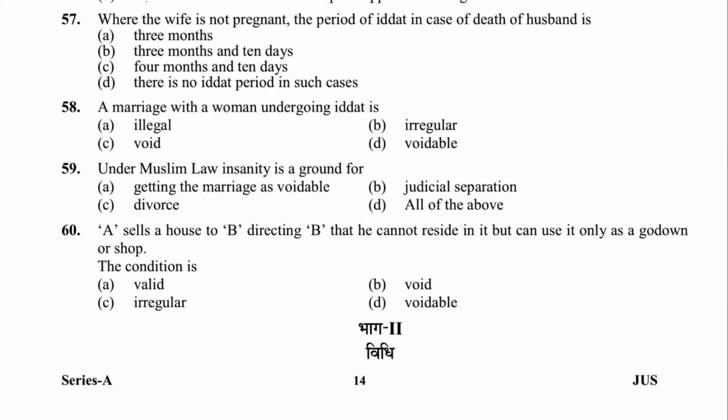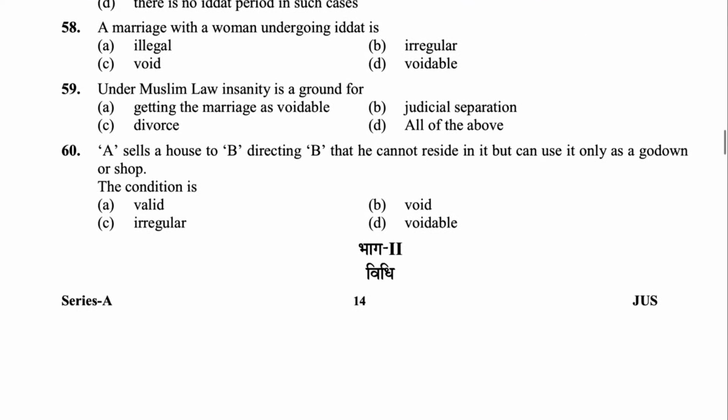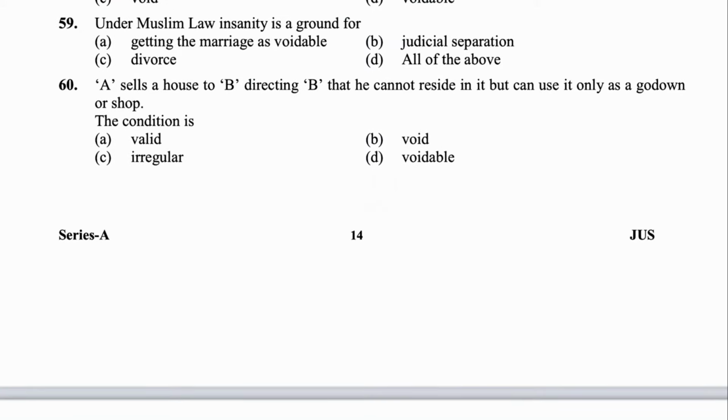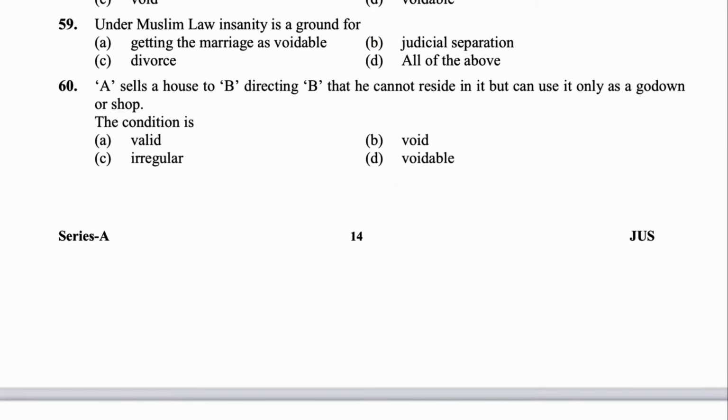Next, 57. Where the wife is not pregnant, the period of iddat in case of death of husband is 4 lunar months, so 4 months and 10 days. C is the answer. Next, 58. A marriage with a woman undergoing iddat is irregular. B is the answer. Next, 59. Under Muslim law, insanity is a ground for getting the marriage voidable, judicial separation, divorce. All of the above. D is the answer.